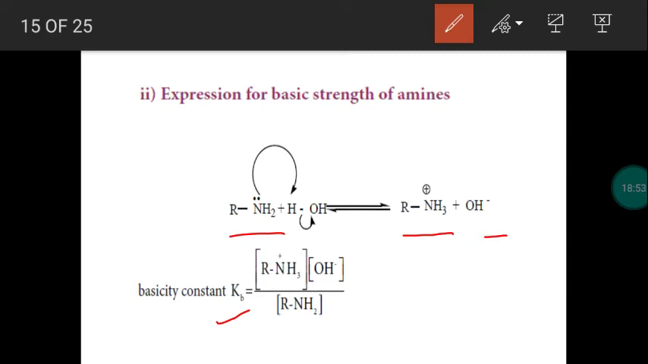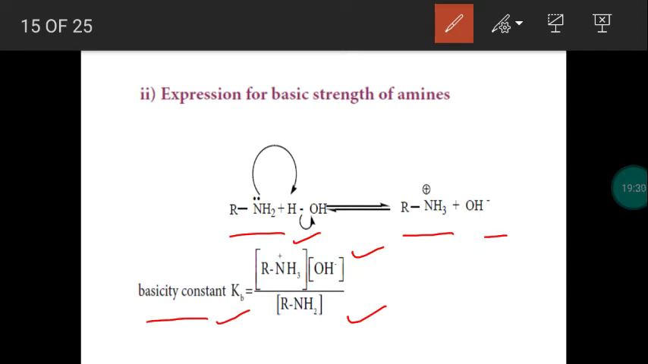So the equilibrium constant Kb is equal to the concentration of products divided by the concentration of reactant. What are the products? Alkyl ammonium ion and hydroxide ion. These two are the products. So the concentration of cation and anion is mentioned in the numerator. Then the concentration of reactant, which is the amine, is mentioned in the denominator. This is called the equilibrium constant. We are discussing the basic nature of amine, so the equilibrium constant is also called the basicity constant Kb.